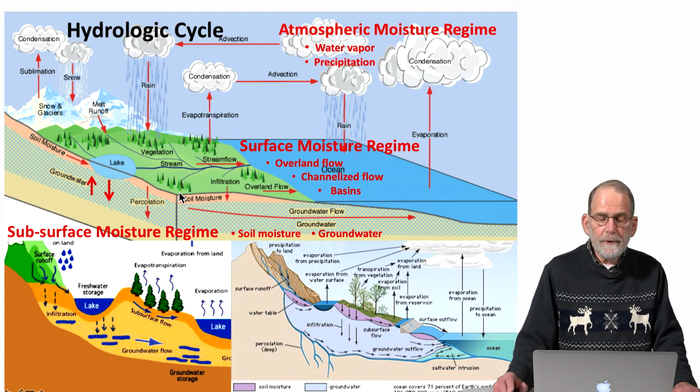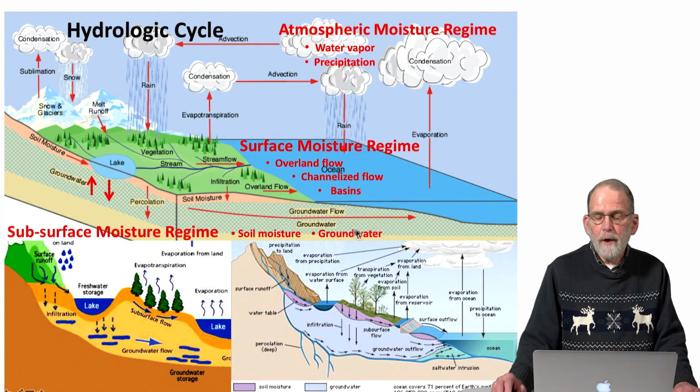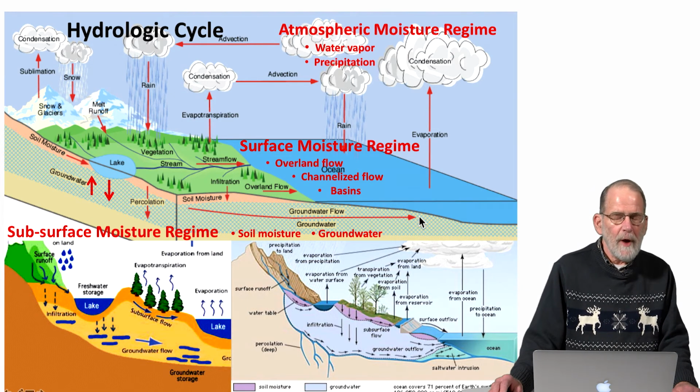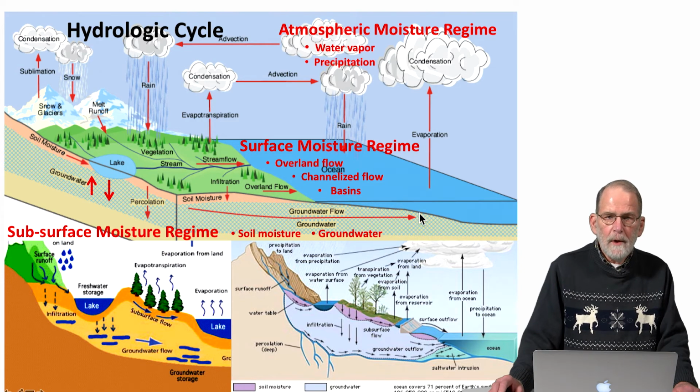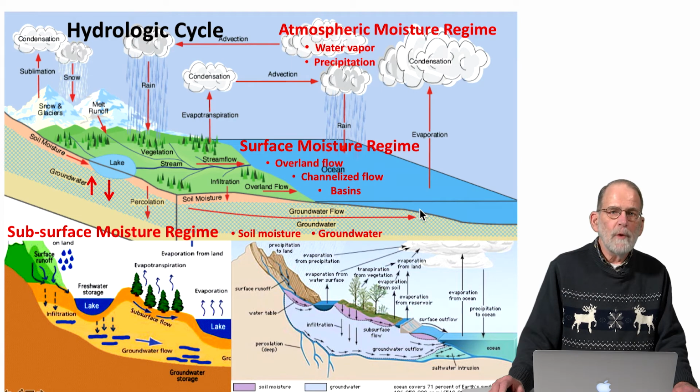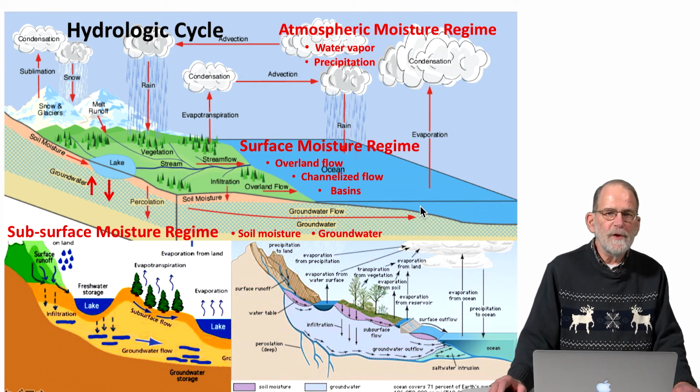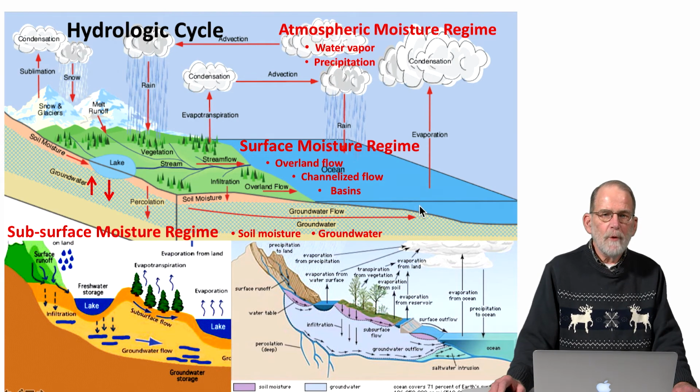We have discharge from soil moisture into surface water bodies, and we have discharge of groundwater flow back into soil moisture, and we have discharge of groundwater flow into surface flow. So we have multiple types of water within the landscape based upon whether we're talking about the atmospheric moisture regime, the surface moisture regime, or the subsurface moisture regime. And we have multiple transfers of water from each of those regimes to another.